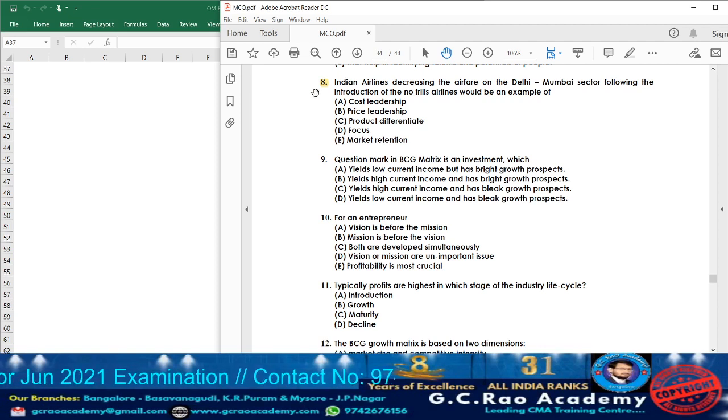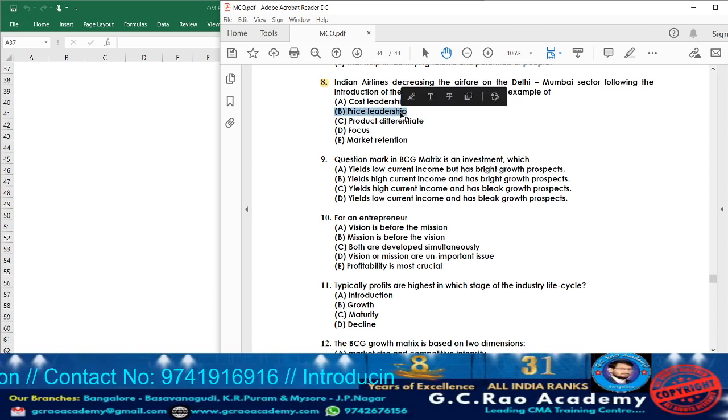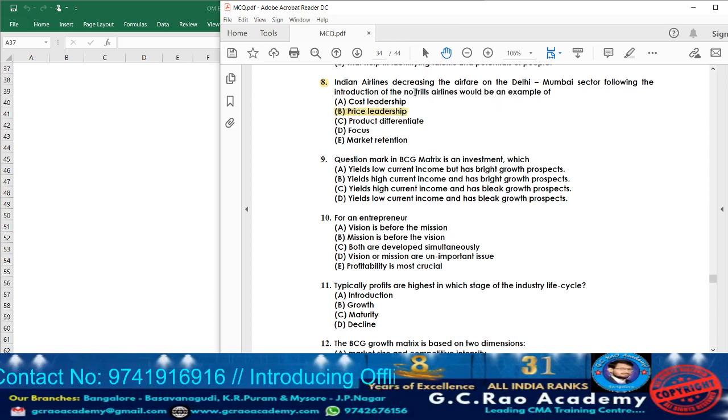Here, what is the question they are asking? Point number 8. An airline decreasing the airfare on the Delhi-Mumbai sector following the introduction of no-frill airlines could be an example of price leadership. In price leadership, whatever price the competitors charge, accordingly they try to charge. Airlines have decreased the airfare so as to compete with the others, so accordingly it will be an example of price leadership. Now moving on to question 9.